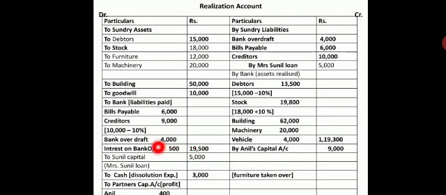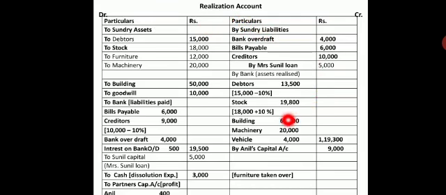So now you have to take over the difference between the credit and the debit side because all assets and liabilities are entered and even paid off. Now the total will come to 1,54,300 on both the sides and you get a profit of rupees 800 on the debit side.